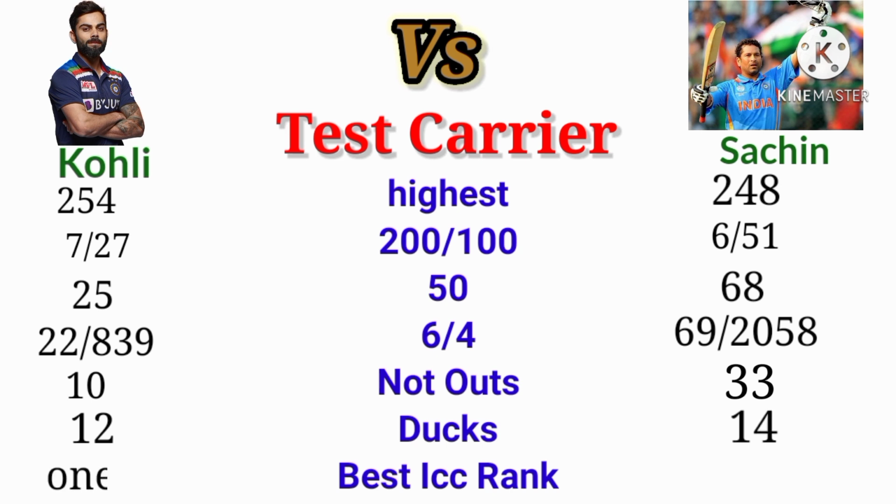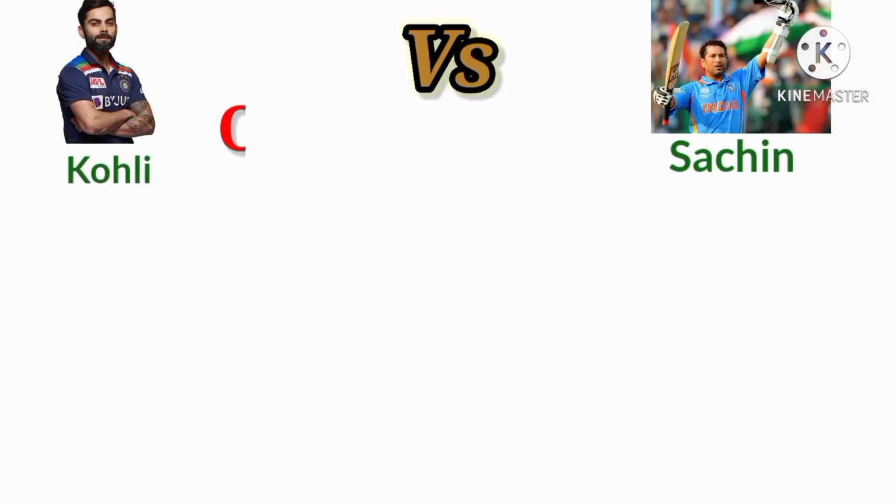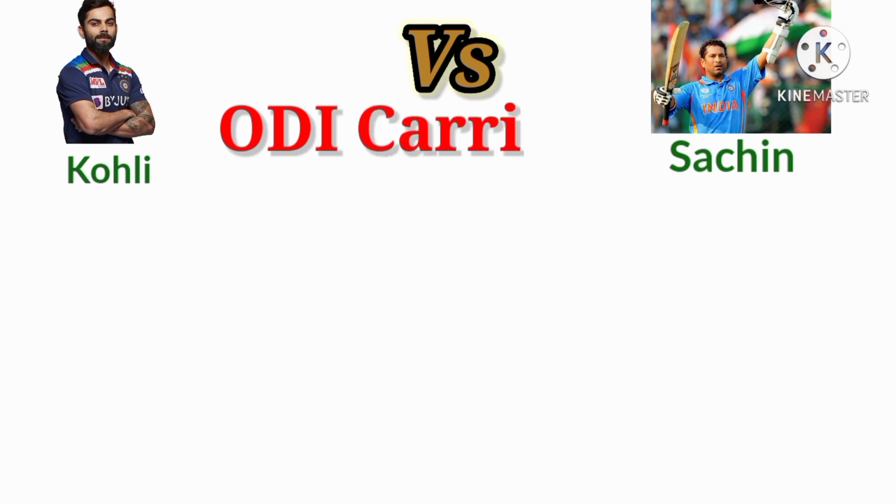The best ICC rank of Kohli in Test is 1. The best ICC rank of Sachin in Test is 1. ODI career.